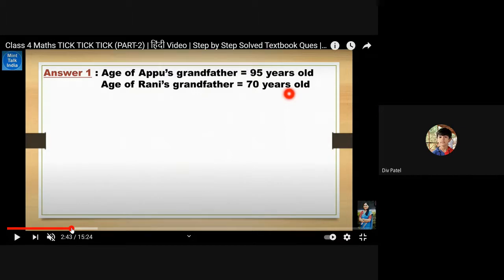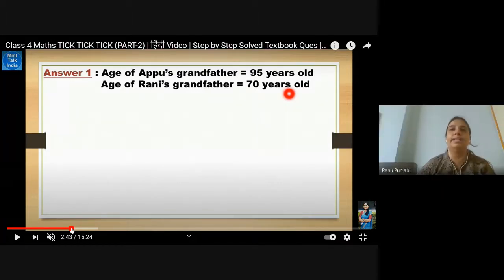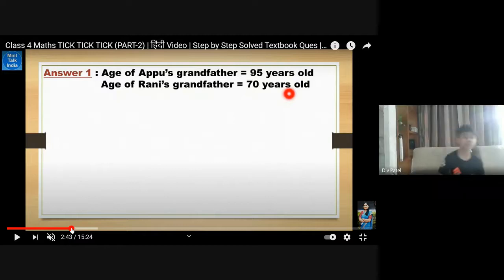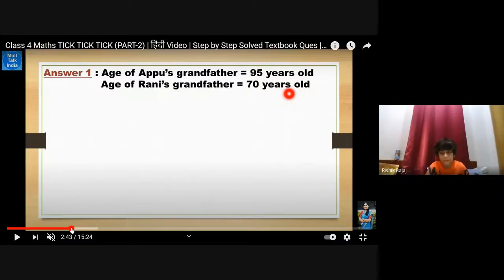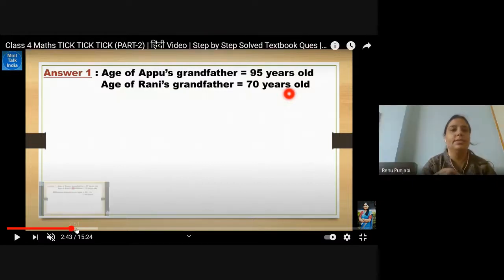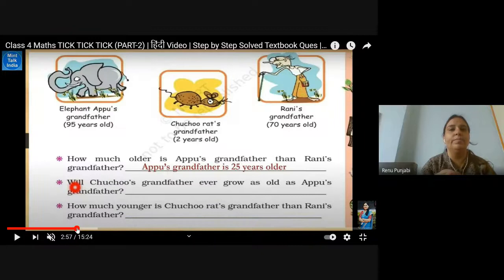Ma'am, by subtracting. Appu's grandfather is 95 years old. Rani's grandfather is 70 years old. So how much older is Appu's grandfather? How many more years? 35 years. 95 minus 70 is 25, not 35. 25. Yes. Go to the next one.